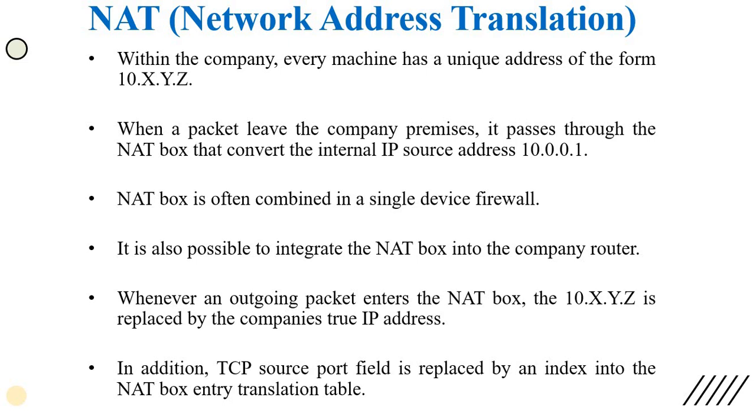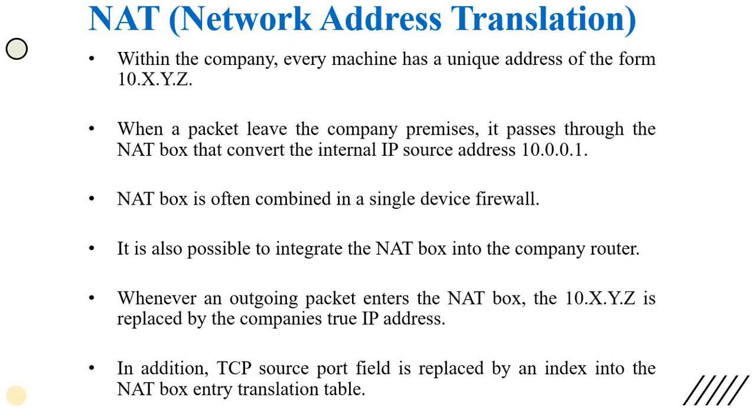As I said, when the packet leaves the premises of that organization, meaning it leaves the network of that organization and connects to the internet, at that time the IP address is converted. Suppose the private IP address is 10.x.y.z. It is converted into a public IP address such as 10.0.0.1. That is the main concept behind network address translation.